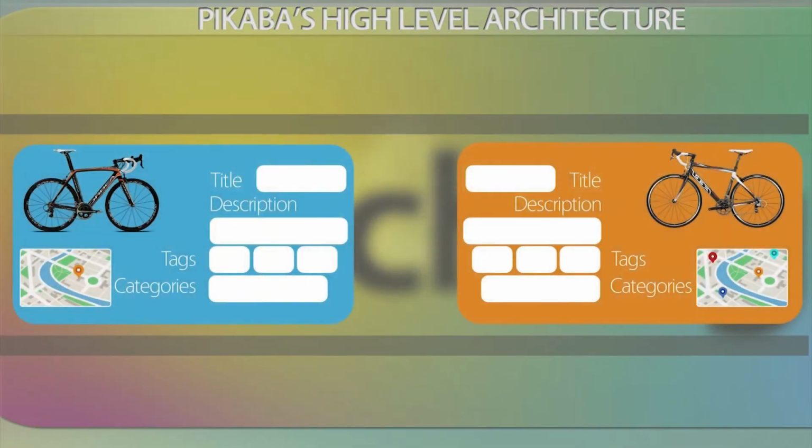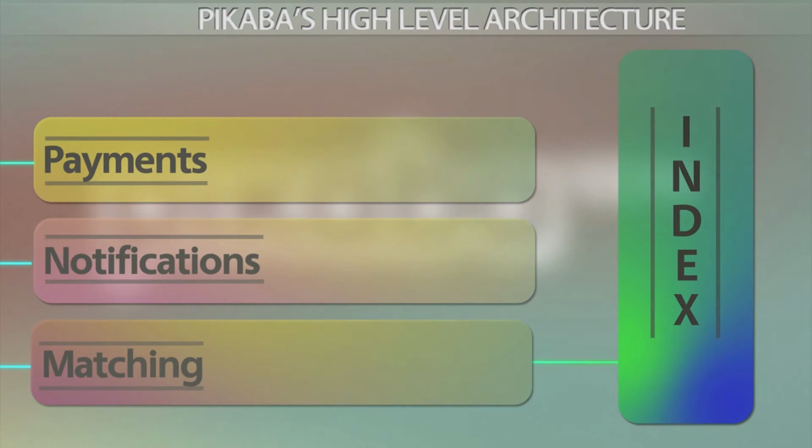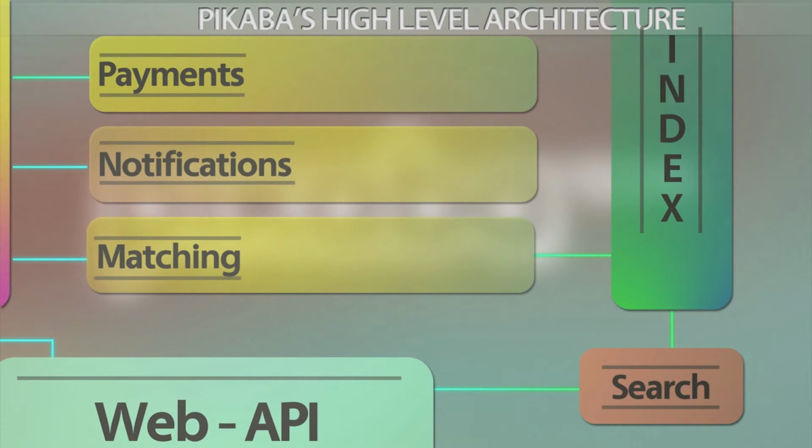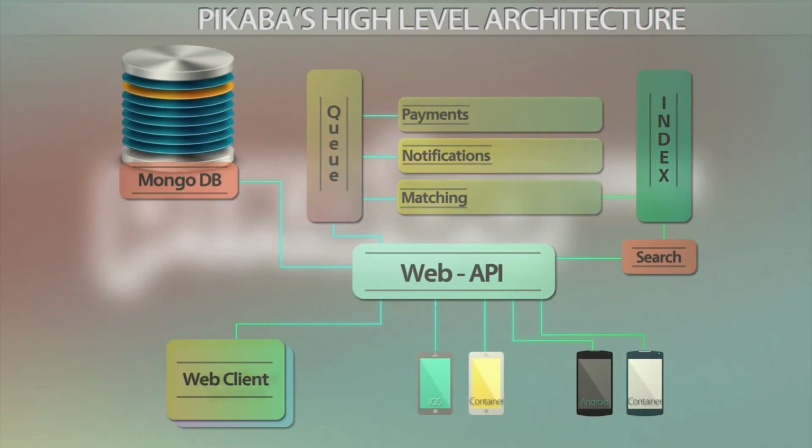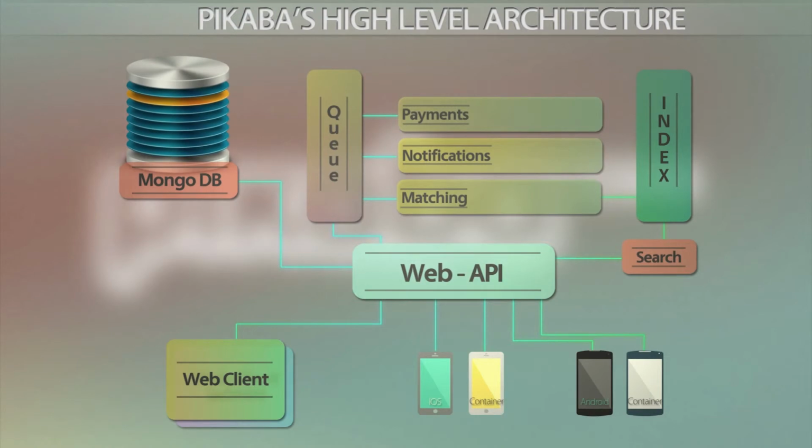Now matching. It serves to find relevant services or goods for a particular request from a buyer. In this case, the system uses titles, descriptions, tags, categories, and any other possible custom fields. The matching module uses a special index for quick search. This index is also used by another module that is responsible for full text search. The main data is stored in MongoDB, which is quite scalable both horizontally and vertically. And our architecture allows you to choose any other database to use for this platform.